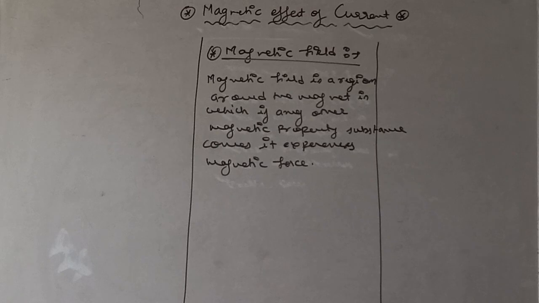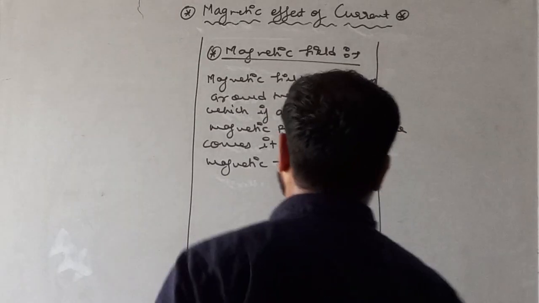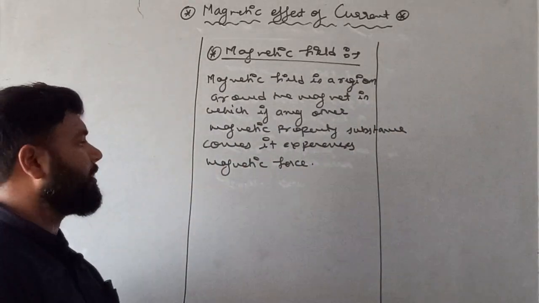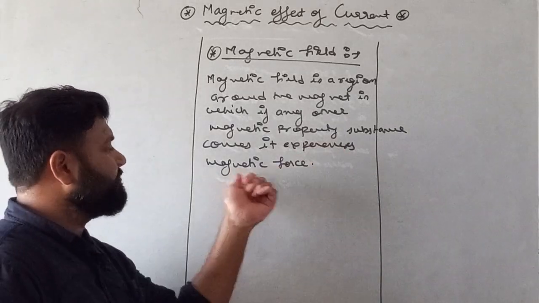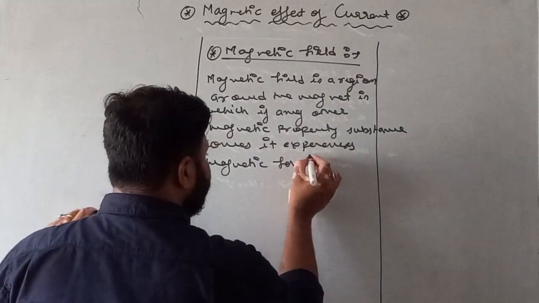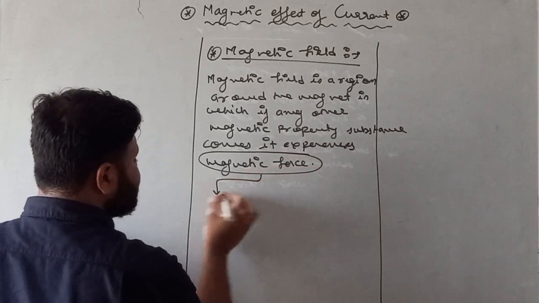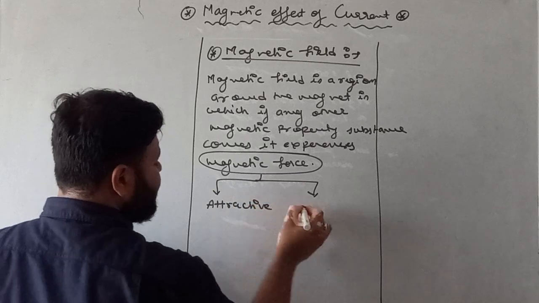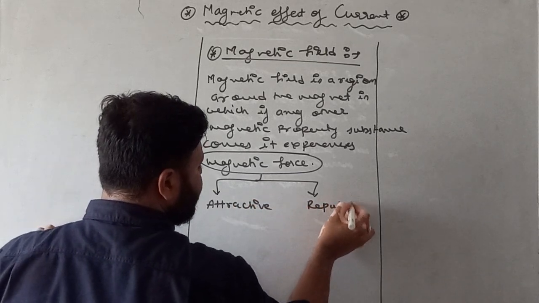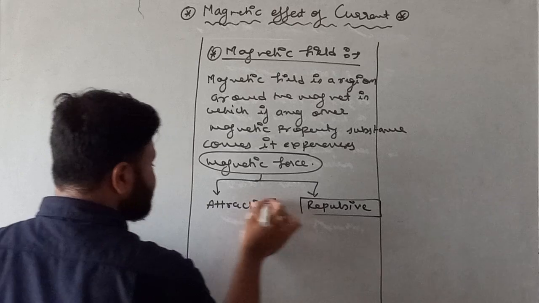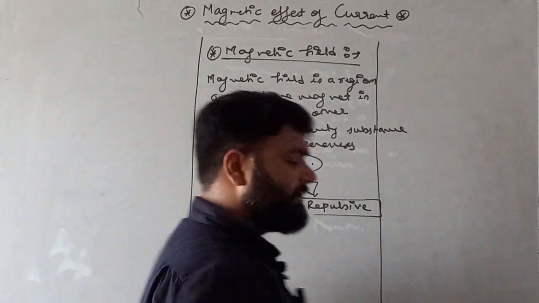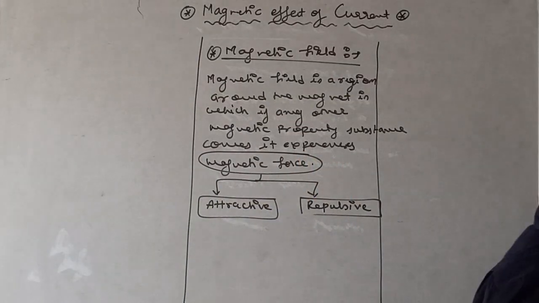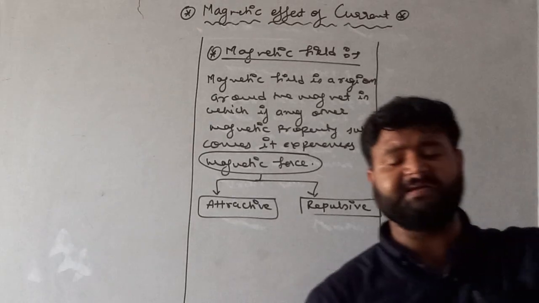Magnetic force may be attractive or repulsive by nature. So remember, this is what magnetic field is.